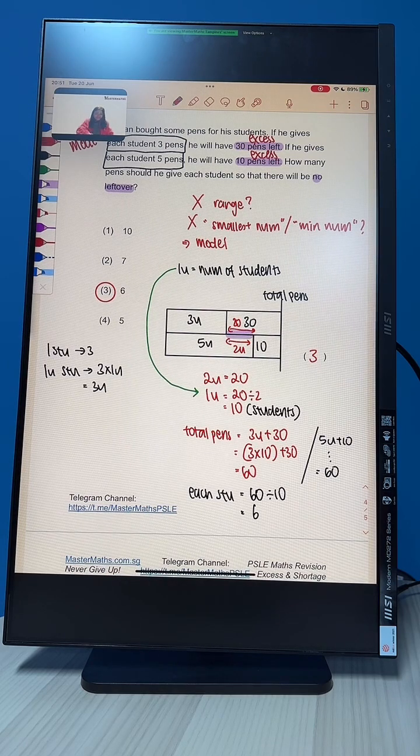Okay, why 60 divided by 10? Very simple. They want how many pens each student will have. We are looking for each student. Total pens 60, total students 10. So 60 divided by 10. Okay? So far, understand now?